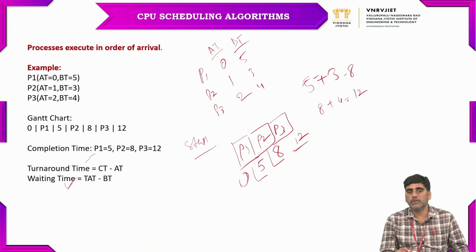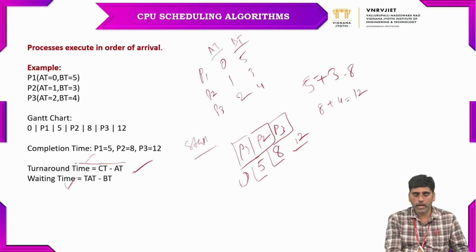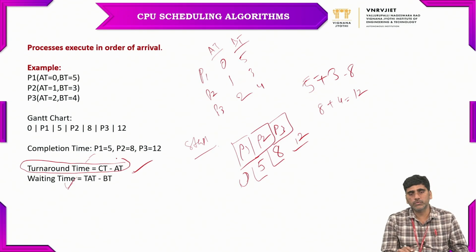So we know the completion times for all processes P1, P2, P3. Now, based on these completion times, we can calculate the turnaround time for each and every process. How can we calculate it? The formula is here. The turnaround time equals completion time minus arrival time, for each and every process. We calculate the turnaround time for each process first, then after finding all the processes' turnaround times, we can calculate the average turnaround time.